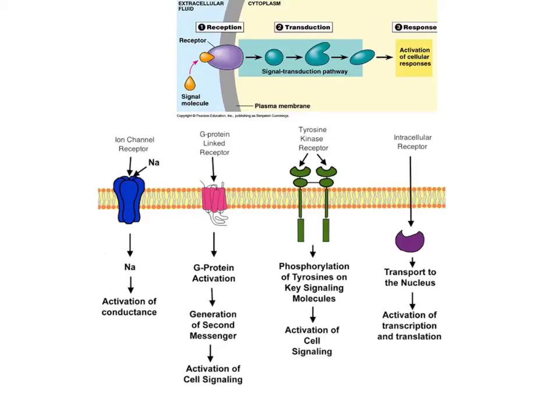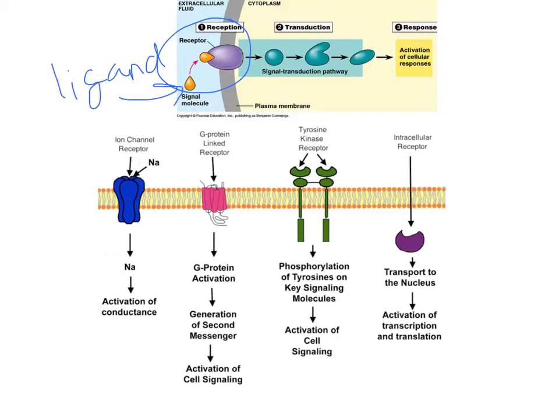So we're going to be continuing our endocrine discussion, and today we're going to focus a little bit more on homeostasis. We're still going to review the pathway some. So remember, the pathway starts with our reception, where the ligand, that signal molecule, remember it's also called a ligand, and in this case we're going to focus on hormones.